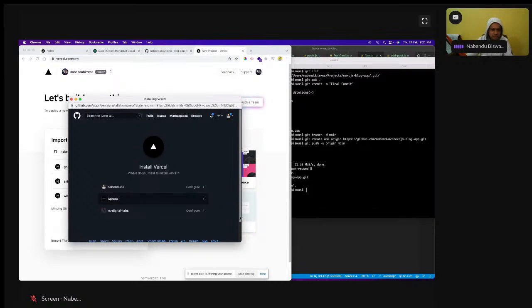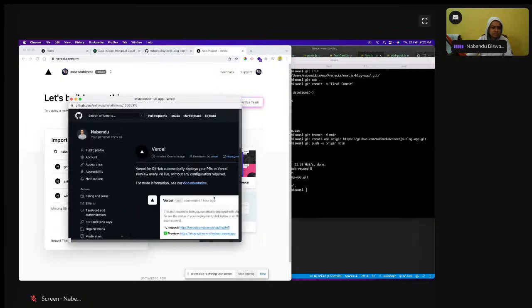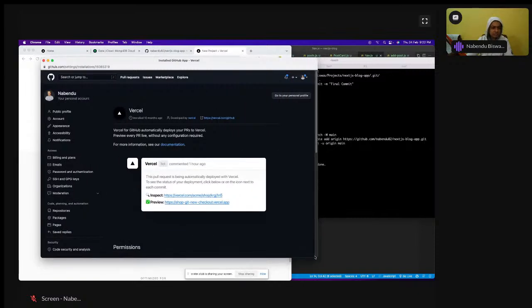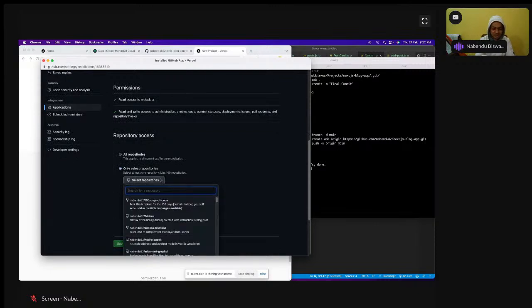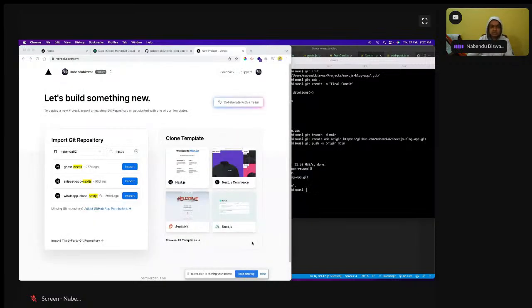Install it here. Okay, it is asking me for this to have Vercel 1 hour ago, and what permission. Okay, yeah, I know what I did. I didn't apply it to all the repositories, so I can do it like this. And that is much better. I'm much more comfortable with that. Next is blog app. So I have selected only one repository and given it access. So it is redirected. Now it will show that. Okay, next is blog app, which is there.